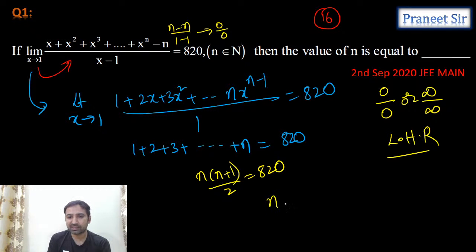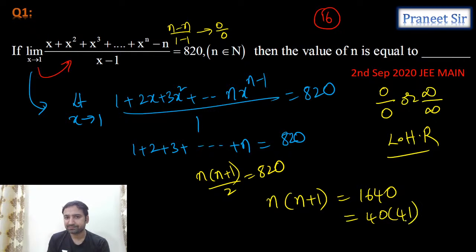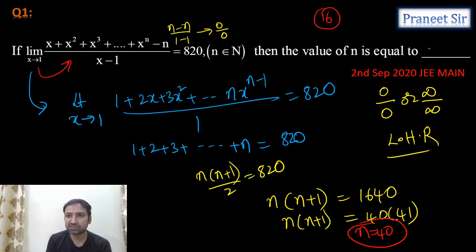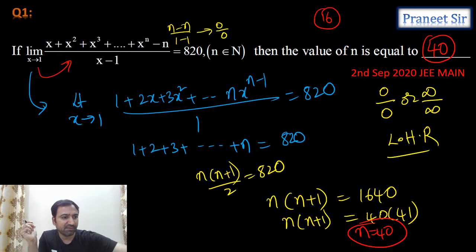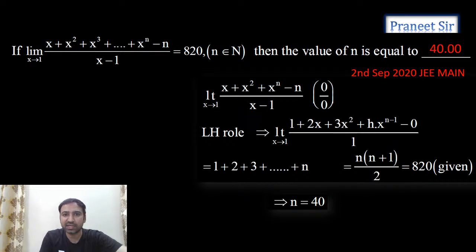When we cross multiply this, what do we get? n into n plus 1 is equal to 2 into 820, isn't it 1640? Can we write this 1640 as 40 into 41? If you compare this n into n plus 1 with 40 into 40 plus 1, what is the value of n we are getting? Yes, n is equal to 40. That's what he's asking: the n value is 40. Is it clear? Everyone understood this? Isn't it easy, guys? Right, let's move to the next one.